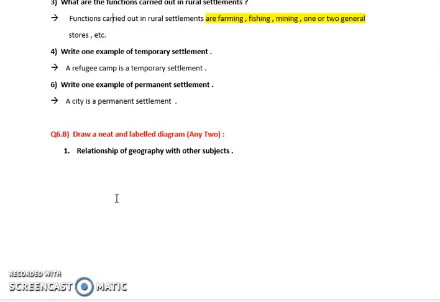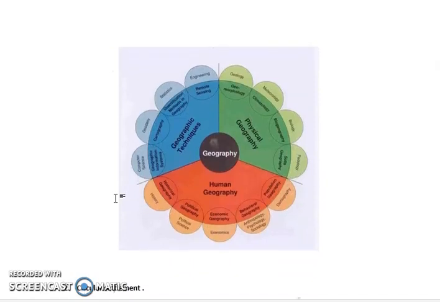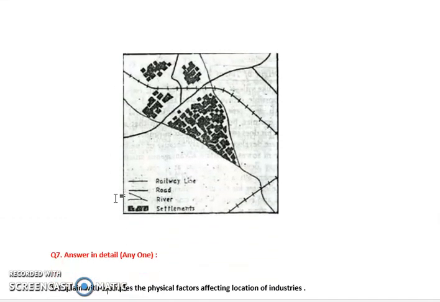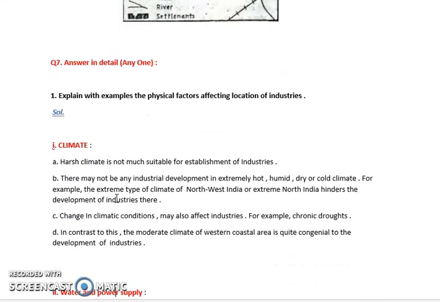Now the next is draw a neat labeled diagram, geography and its connection with other subjects. So this is about it. Next is circular pattern settlement. Next is triangular pattern settlement. Next is answer in detail.